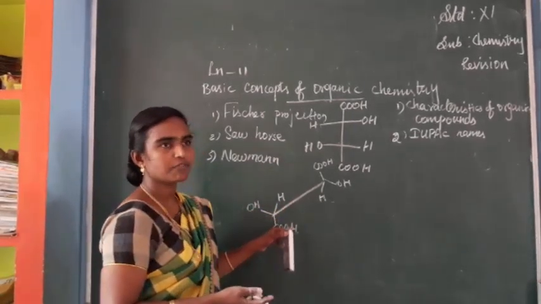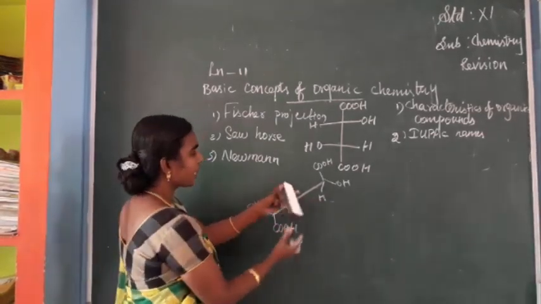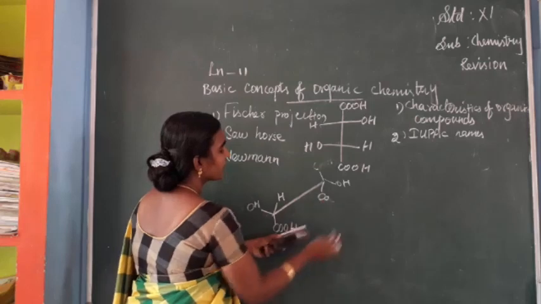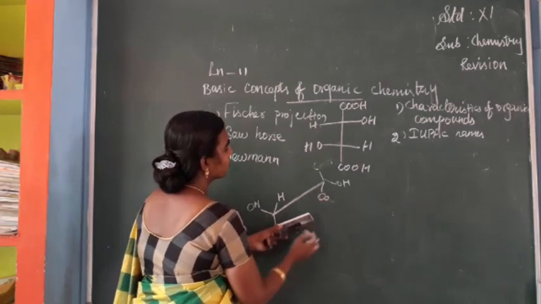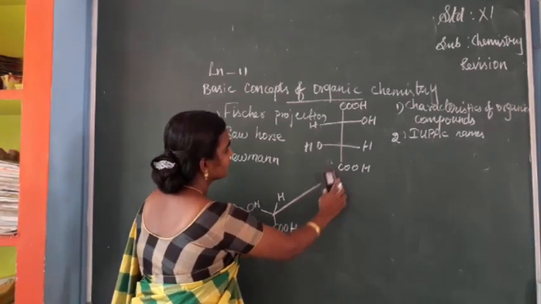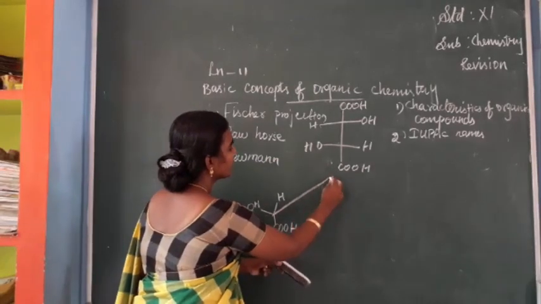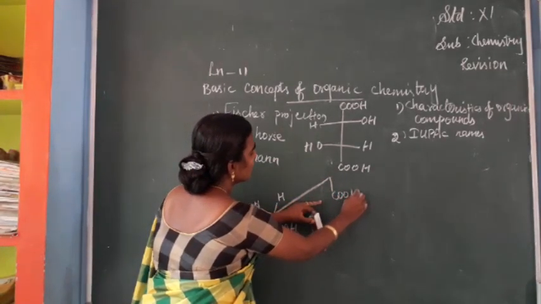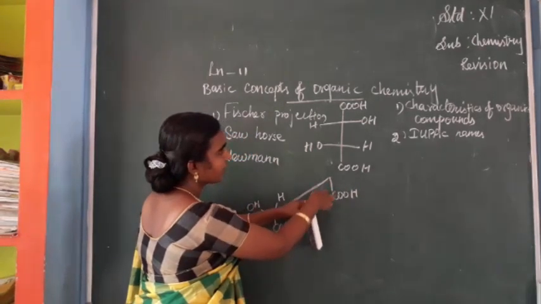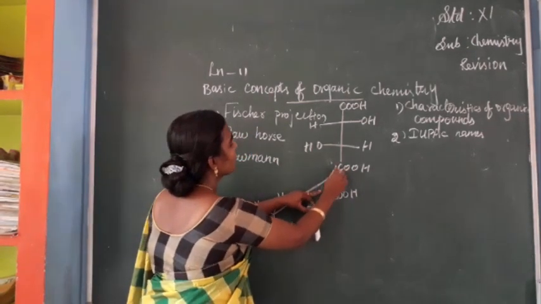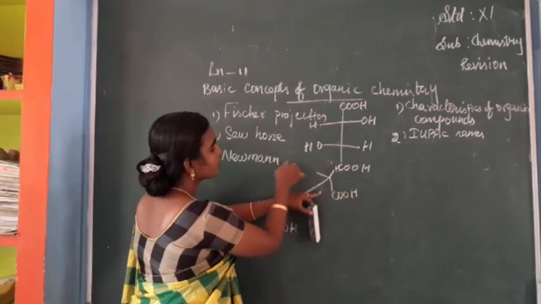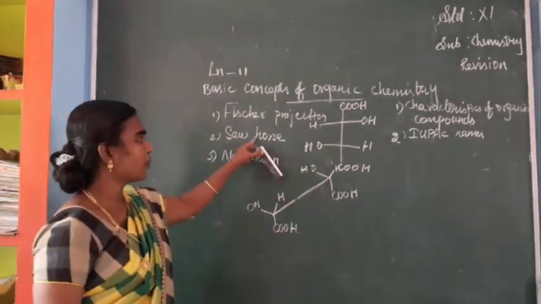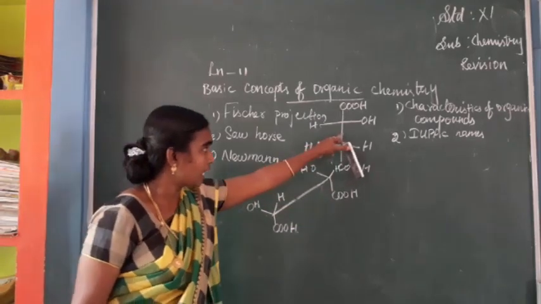To change this into the eclipsed form, we have to rotate this carbon, so the COOH will be here. When you rotate this, COOH, H, I have written here, isn't it? So this H will be here and the OH will move towards this position. So this is the eclipsed form of the Sawhorse formula for this molecule.